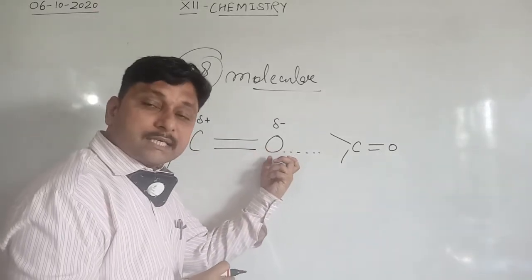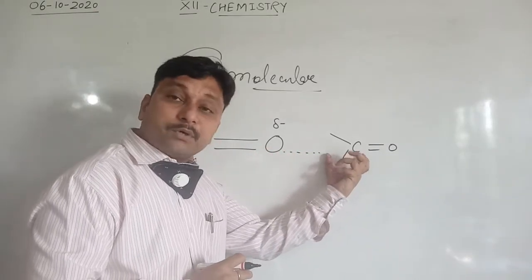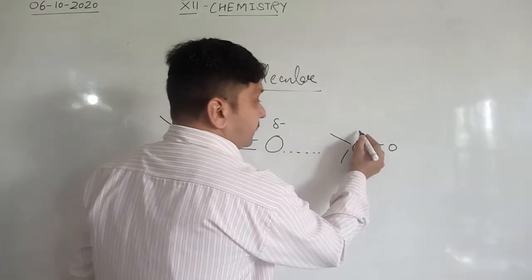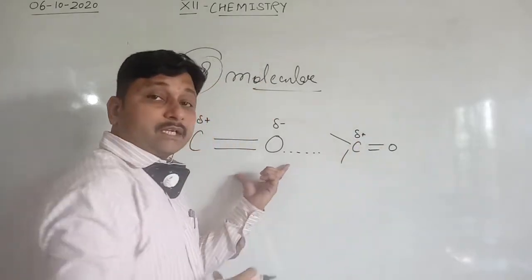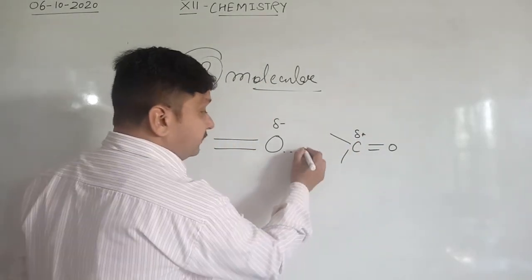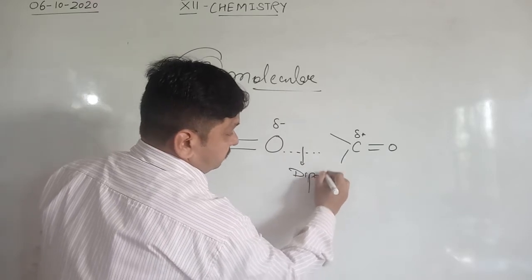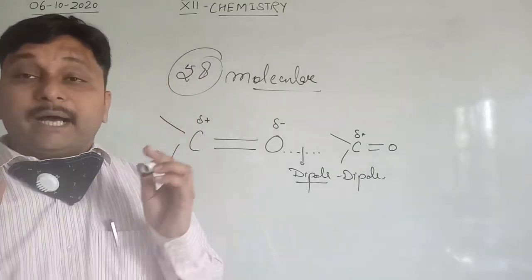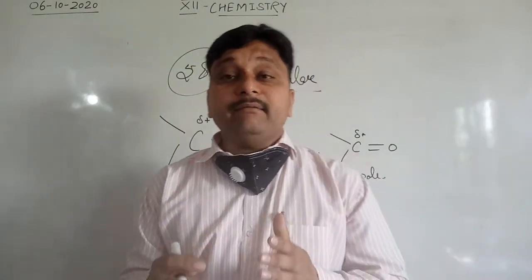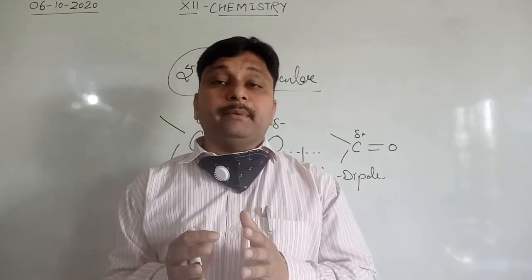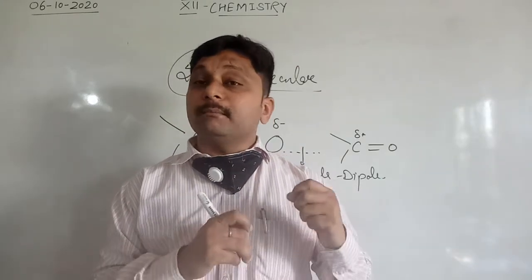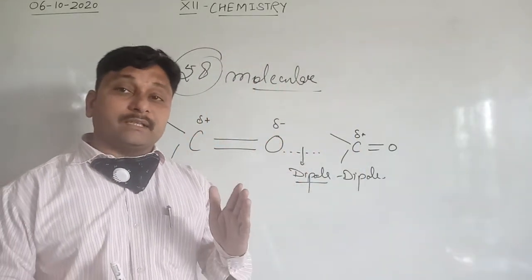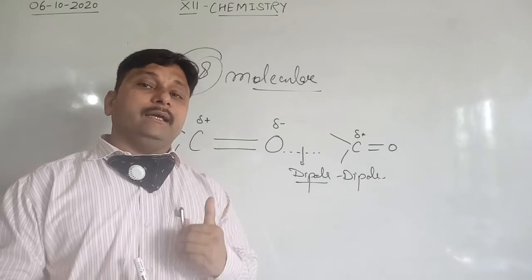So the negatively charged oxygen approaches the positively charged carbon atom of another molecule. Clear? It means between two molecules of the carbonyl compounds there is a dipole interaction. Due to this high dipole-dipole interaction they have a higher boiling point, because more energy is required to break these bonds. That's why aldehydes and ketones have a higher boiling point compared to alkanes of the same molecular mass.